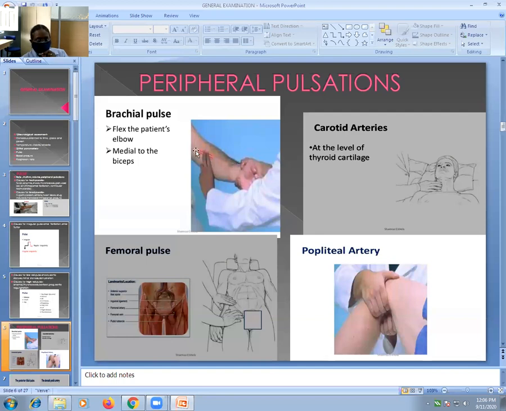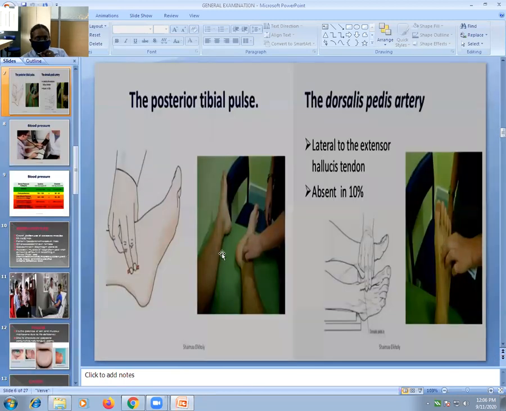So radial artery, brachial artery, carotid artery, femoral artery, and popliteal artery. Then comes the posterior tibial, which lies behind the medial malleolus. This part is called the medial malleolus. So on the medial aspect, behind the medial malleolus, lies the posterior tibial artery. You have to palpate against the medial malleolus.